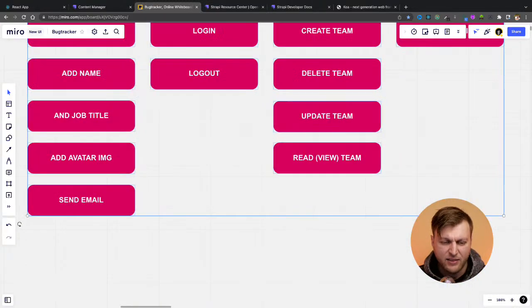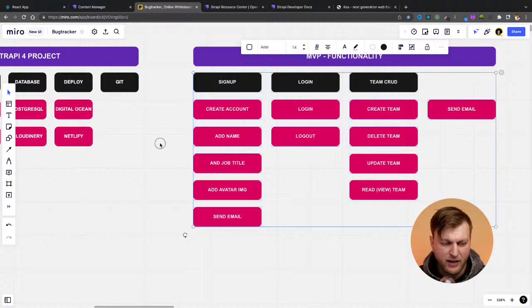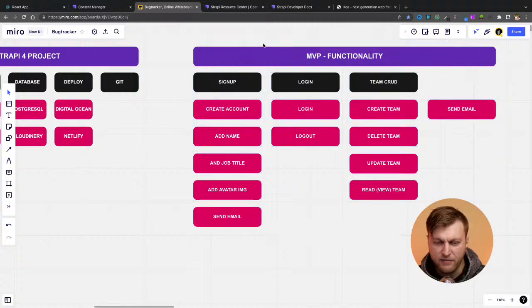And believe it or not, this is a lot. Notice I'm not talking about how to handle additional stuff like projects and tasks and adding and inviting users, because right now that's going to be too much for the scope. So we start simple. Now I'm able to have this as a roadmap, and I could start working on my application.